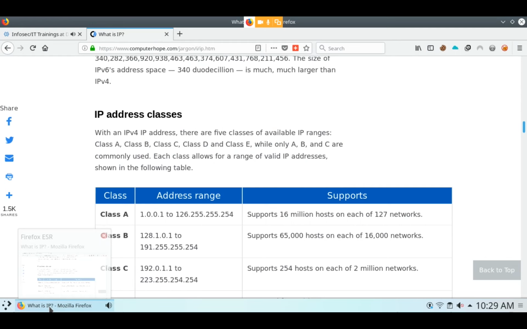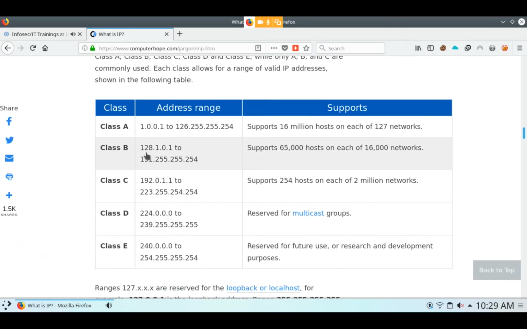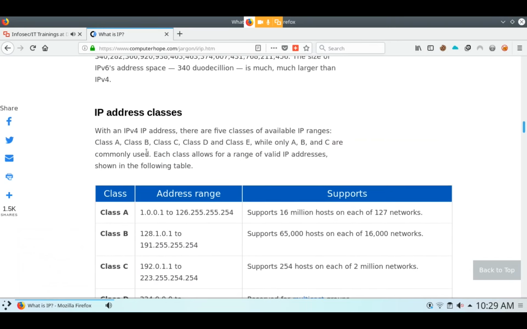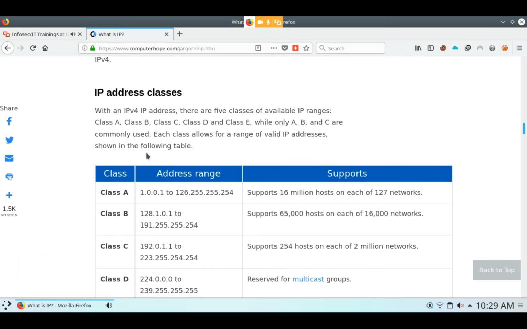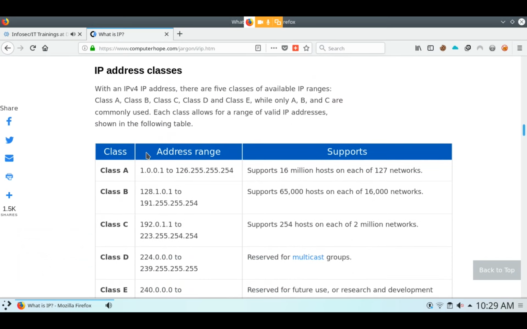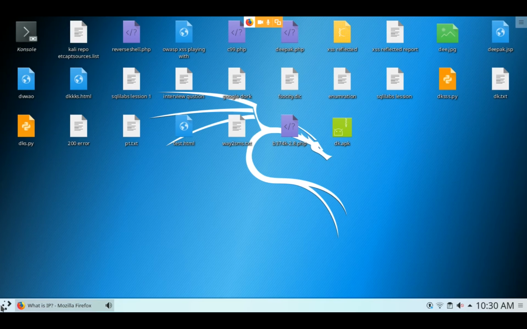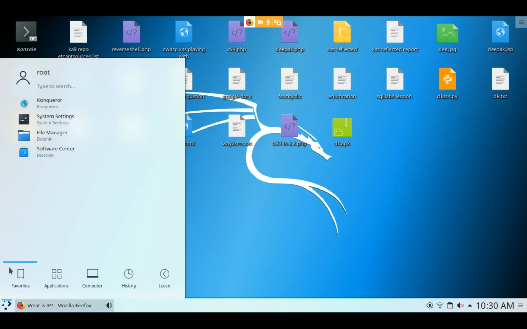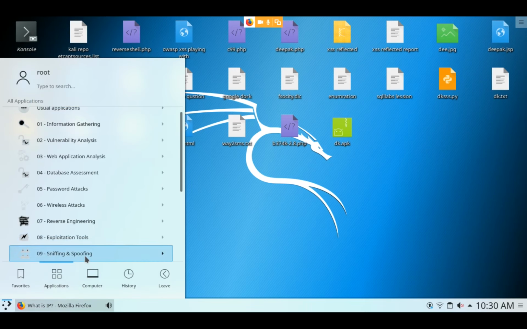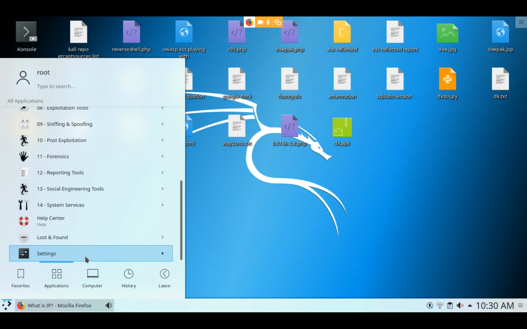Sir, for me there is no Zenmap, only Nmap. You have to search the applications for Zenmap. I have searched, sir. In the search applications you can find it. Yes, here is the application. You have to search for all this.